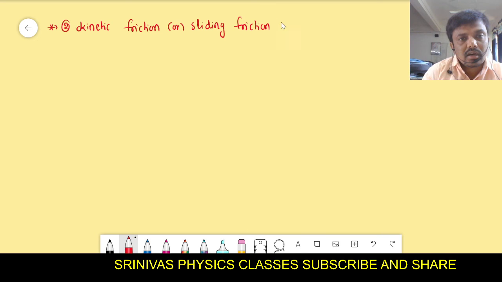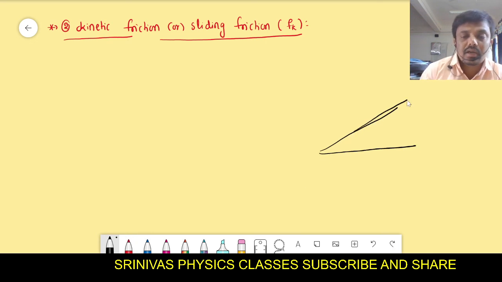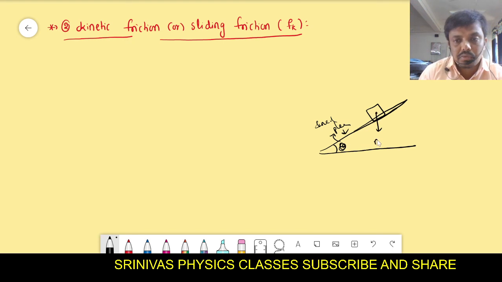Next one is the kinetic or sliding friction. In an inclined plane, you see, it is very simple. This is a plane. On this I kept the object. This plane is making some angle with the horizontal. That is said to be the angle of the inclined plane. On this I kept an object, and gravity will apply a force downward.